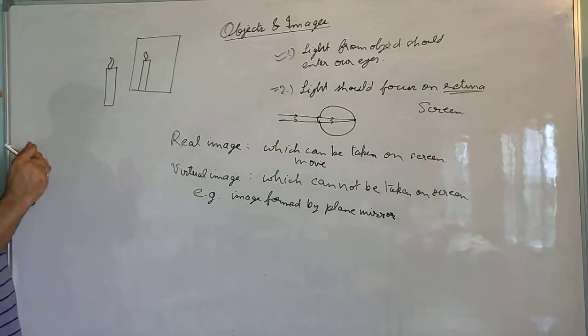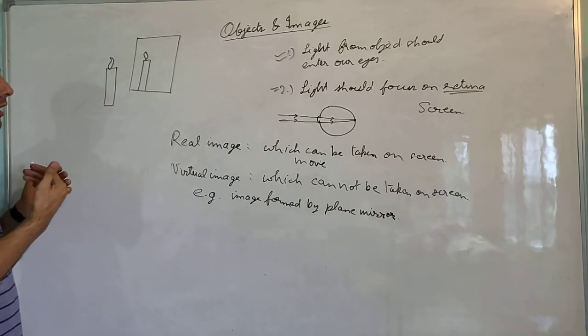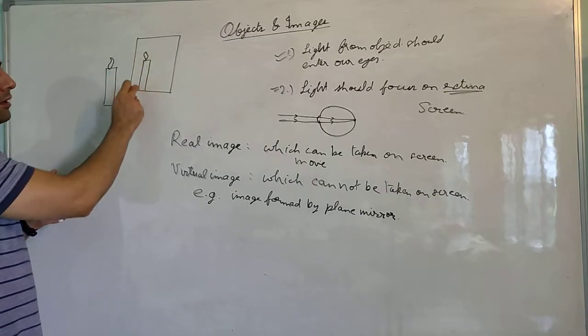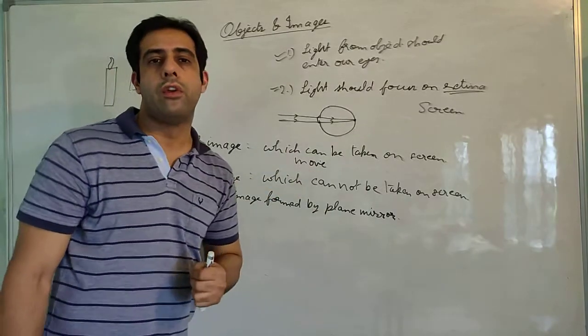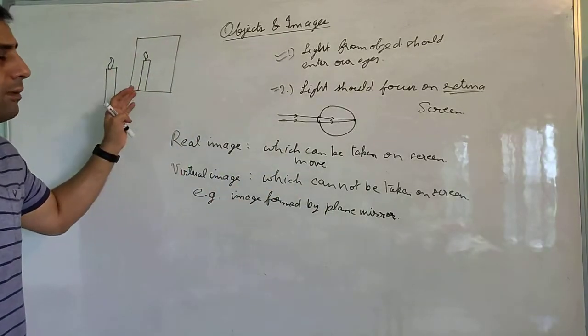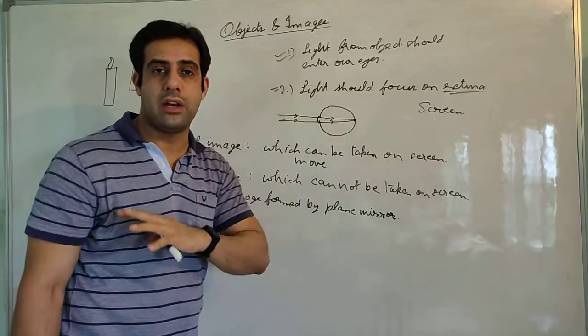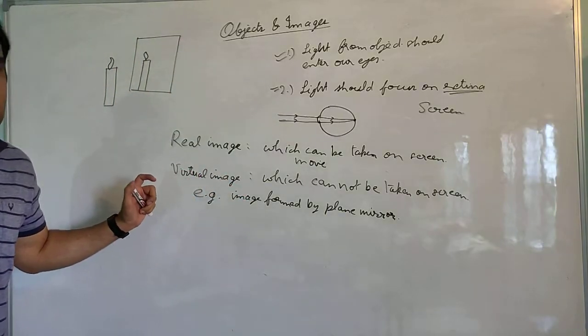Take a screen, stand behind the object, and move forward and backward to see if you are able to get the image of this reflection in the mirror, just like we get in a movie hall. You will notice that there will be no image. You will not be able to take any image of this candle on the screen wherever you go. It does not matter your location. Why? Because it is a virtual image.